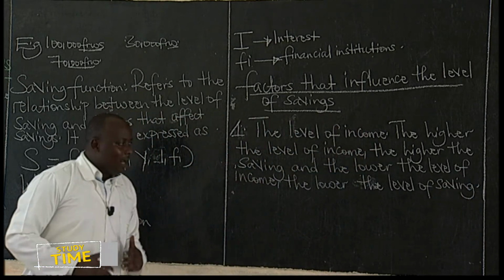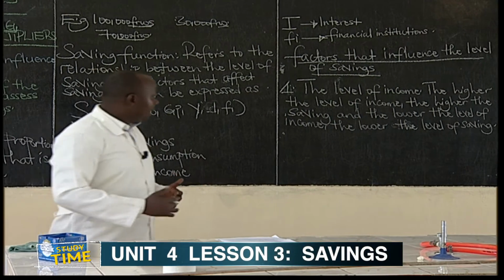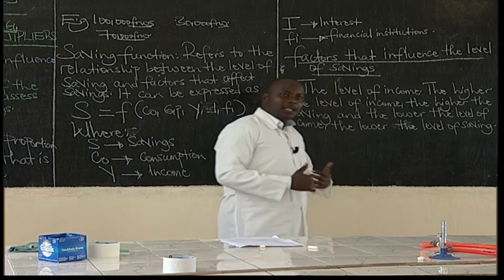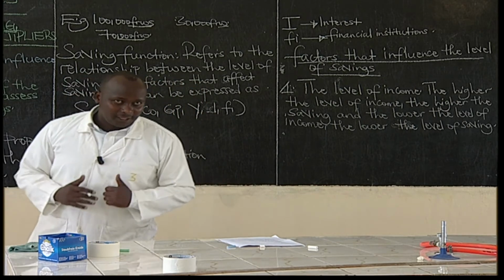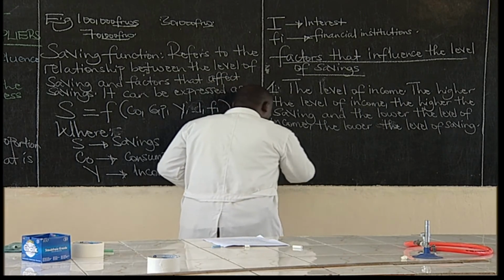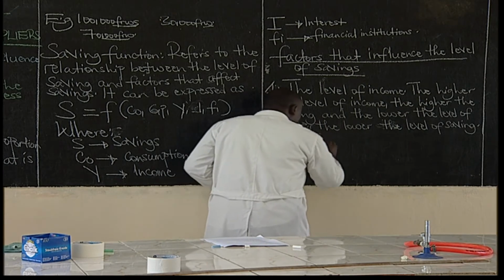Now, income affects the level of saving. How does income affect the level of saving? The higher the level of income, the higher the level of saving. And the lower the level of income, the lower the level of saving, keeping other factors constant. Now, an example, learners. Let's compare two people. This is John.